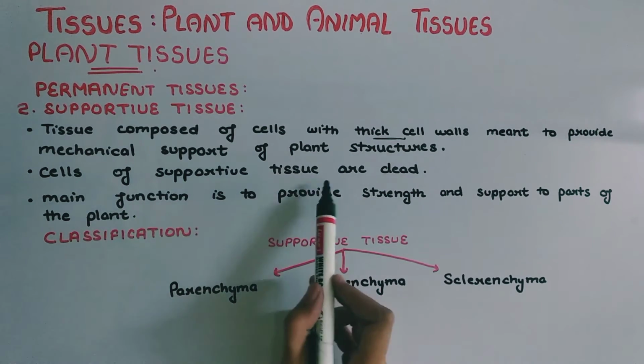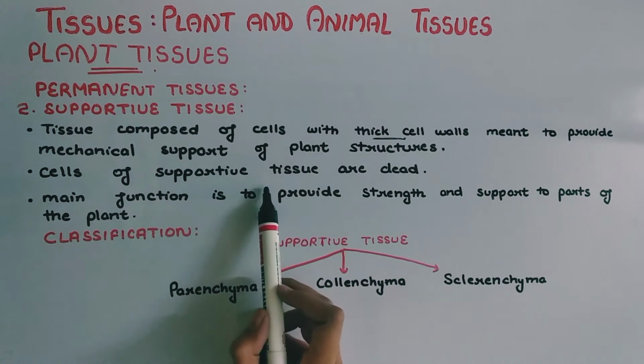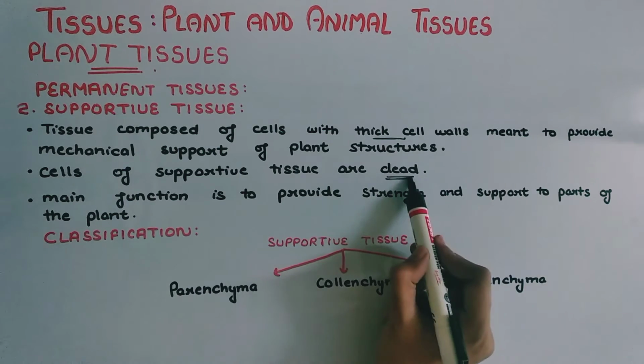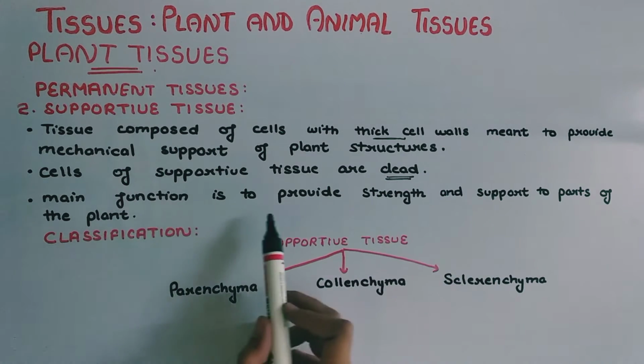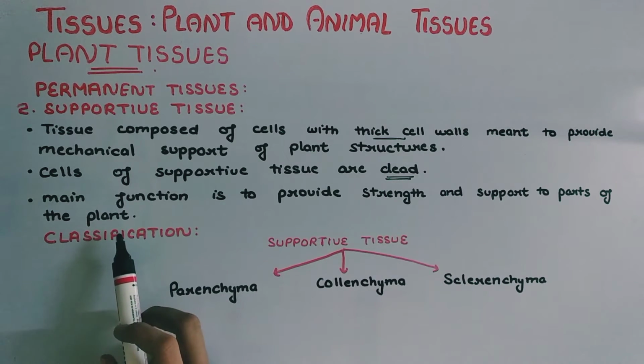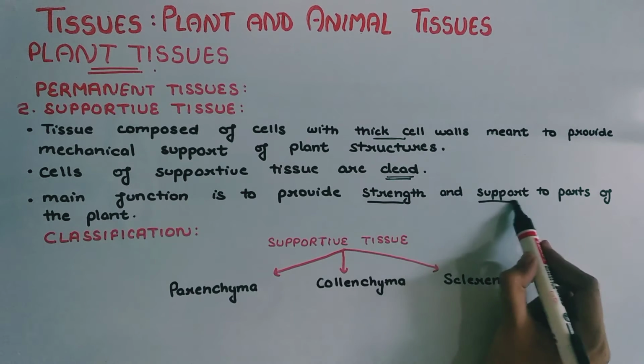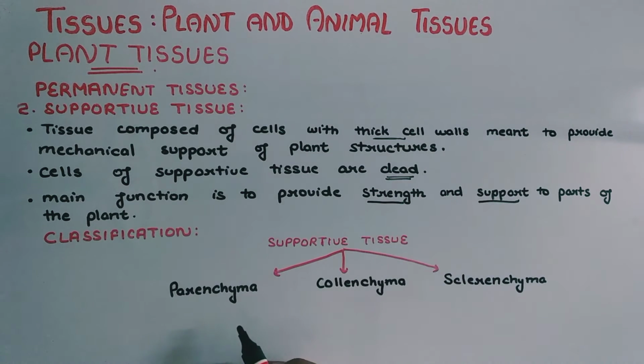The cells of supportive tissue are dead. The main function is to provide strength and support to various parts of the plant.